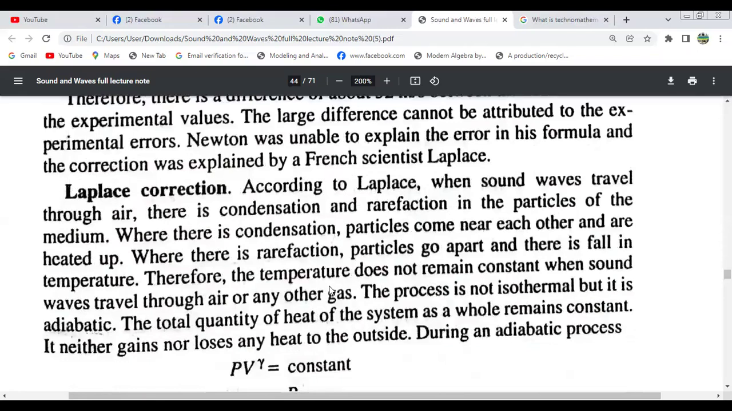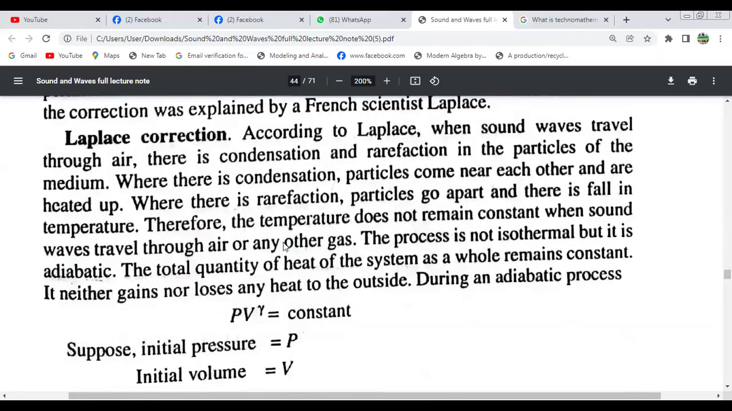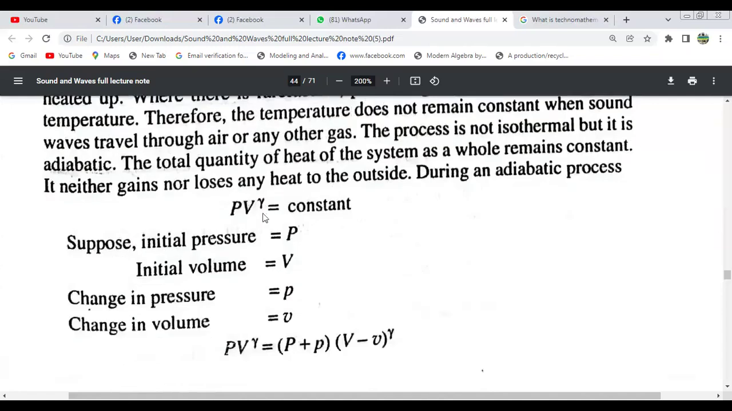So we actually need the Laplace correction for that. According to Laplace, when sound waves travel through air, there is condensation and rarefaction in the particles of the medium. Where there is condensation, particles come near each other and are heated up. So during the adiabatic process, PV to the power gamma equals constant.